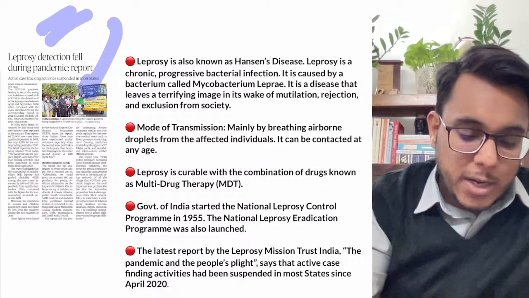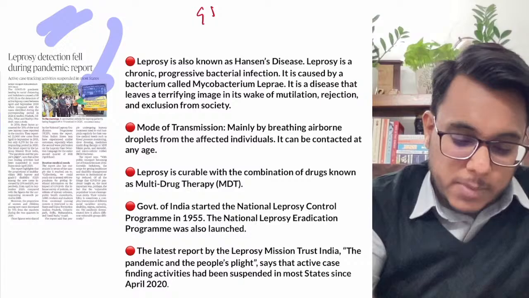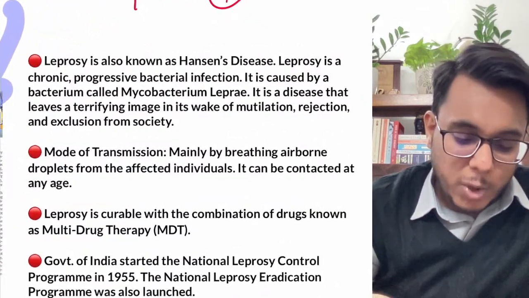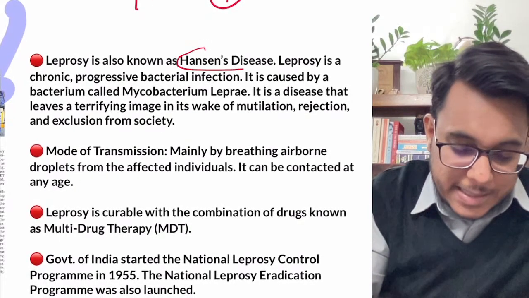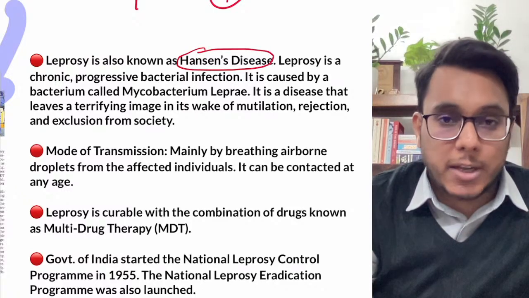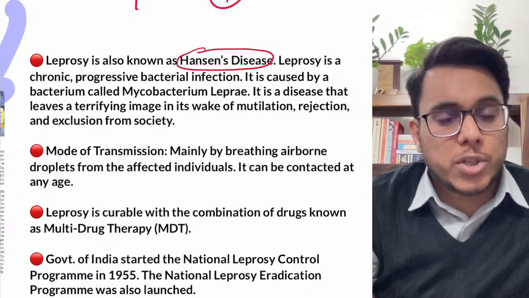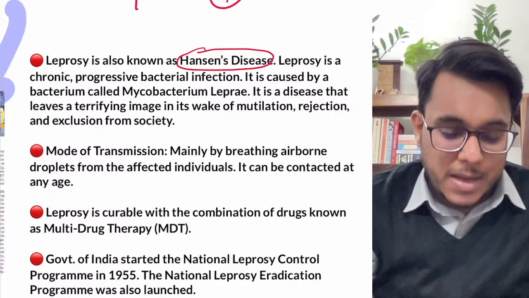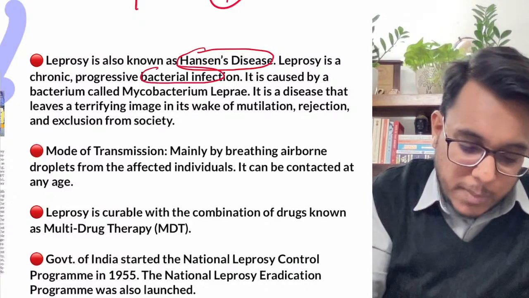Leprosy detection fell during pandemic: report. This article will be important for GS paper number 2, issues related to health. When we talk about leprosy, it is a disease which is also called Hansen disease, where a person who gets leprosy develops some kind of deformities on his skin, and because of that there is a lot of social exclusion and ostracization of the people who get leprosy.